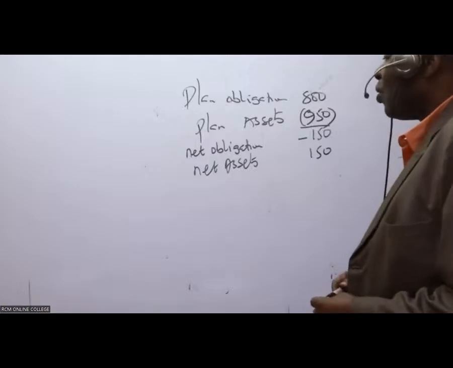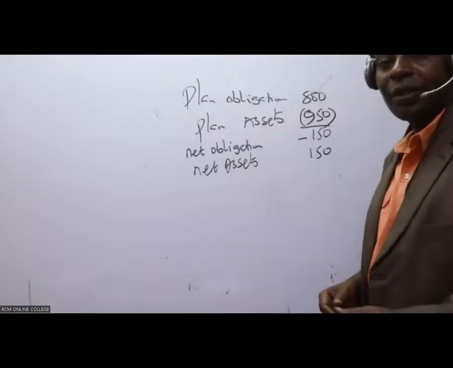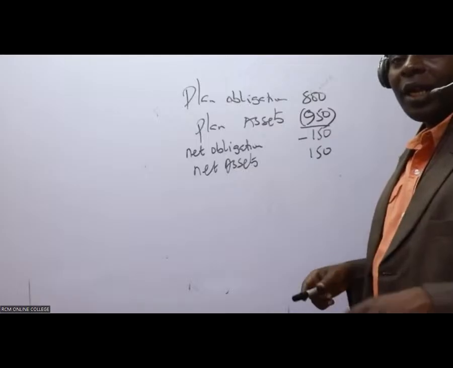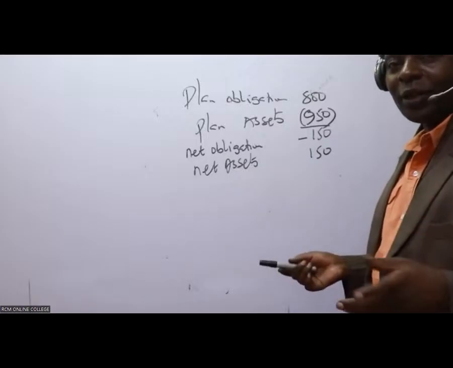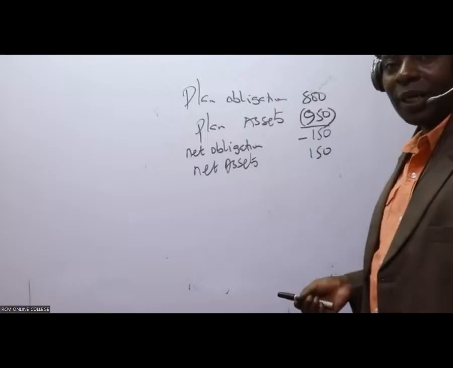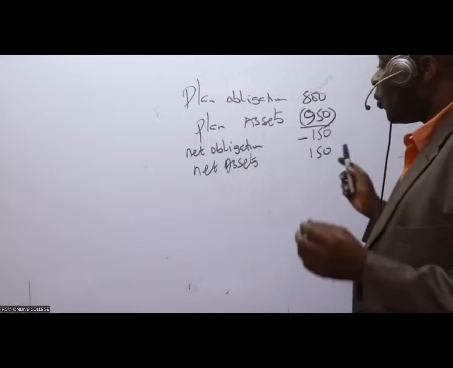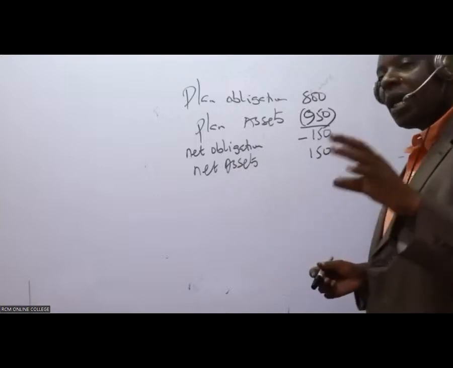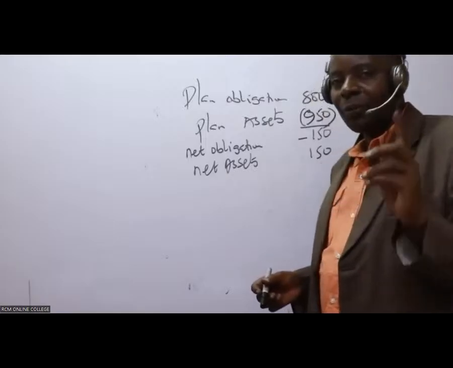Whenever assets are more, ladies and gentlemen, that is a risk. People will start saying that now we are doing very well, let's even increase the pension amount to the retirees. And then you get into problems as a pension plan, a pension scheme. So whenever you have net assets overall, you must now project the cash flows that you expect into the plan.